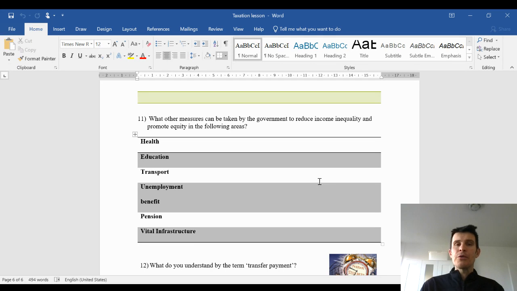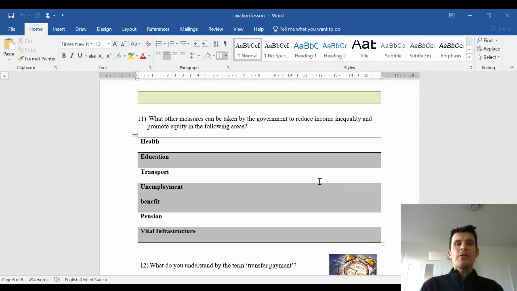This should hopefully improve the health of the nation generally and ensure that people are fit and healthy and able to work. If people are able to work, they can earn an income. And again, state healthcare has been shown to have a disproportionately beneficial impact on the poor. Likewise with state education. Not just state secondary education, but also heavily subsidized higher education. This ensures equality of opportunity and allows all members of the population to access higher education that is required to access the higher paying jobs.